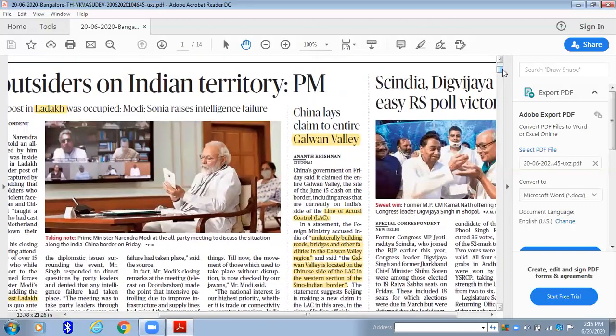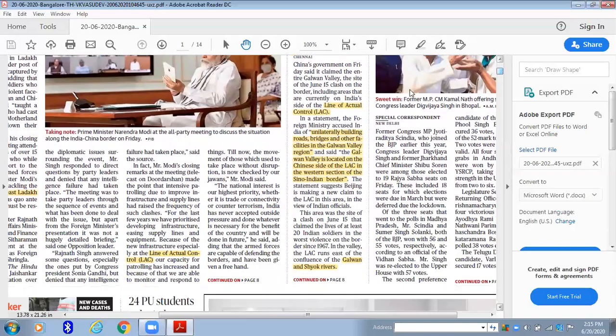So why is newspaper reading important? Because whenever you read news articles of this kind, you will exactly know what the issue is. In that way, you'll be different from a layman. Suppose you don't have the habit of reading newspapers, then you may think that okay, there are some border clashes going on. They are entering into our territory and we are entering into their territory. Clashes going on, so people are dying. No, that's not the case. There will be one specific reason for that. And whenever you are able to read newspapers efficiently, you can pick out the stuff from that, and thereby your concepts will also get cleared.